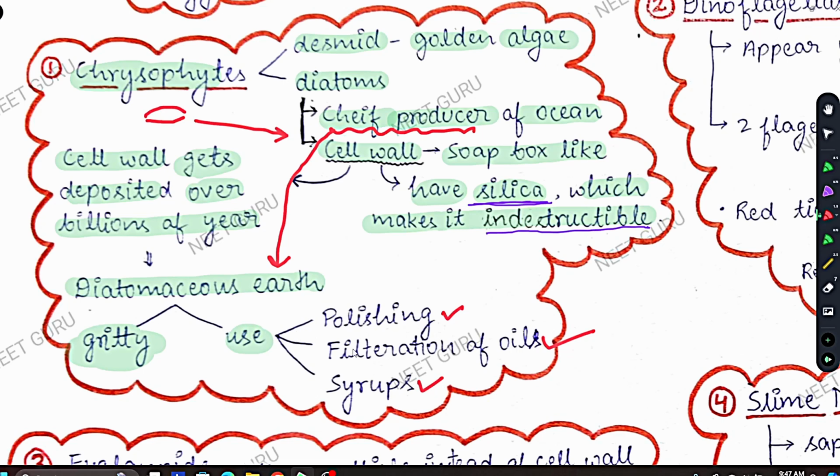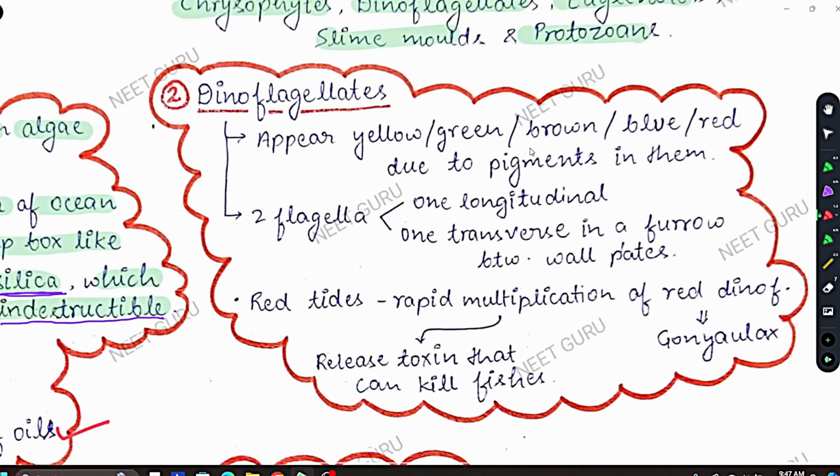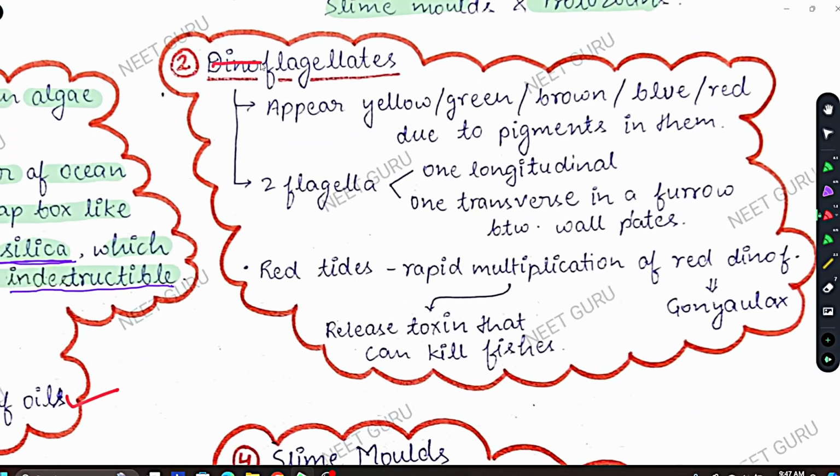So the first class, chrysophyte, is over, and now we come to dinoflagellates, our second class. Dinoflagellates may appear yellow, green, brown, blue, or red due to pigments present in them. Whatever kind of pigment is present in the dinoflagellates, its color will be according to that pigment. For example, the chlorophyll present in a plant gives the green color of the plant. So pigment decides the color of the organism. Here, whatever pigments are present in the dinoflagellates, their color will be according to them: yellow, green, blue, brown, or red.